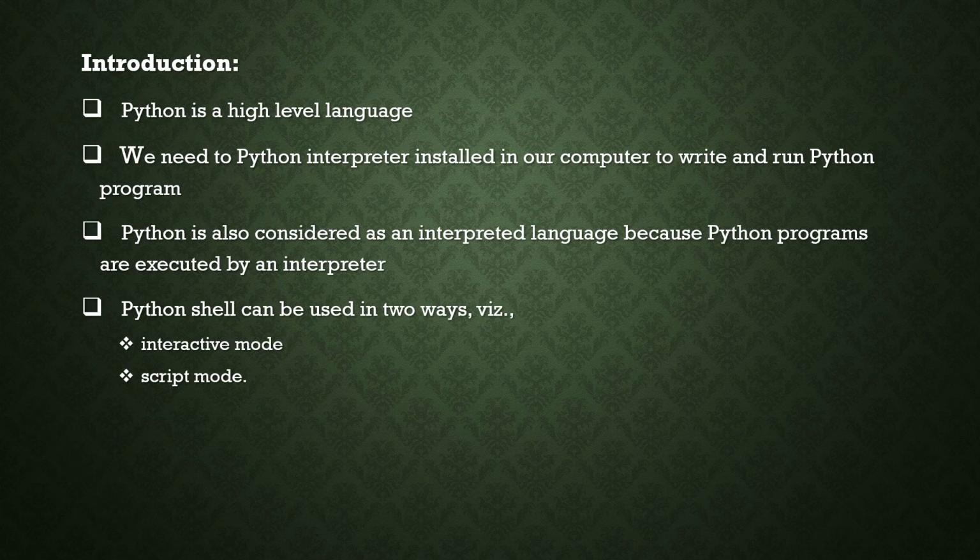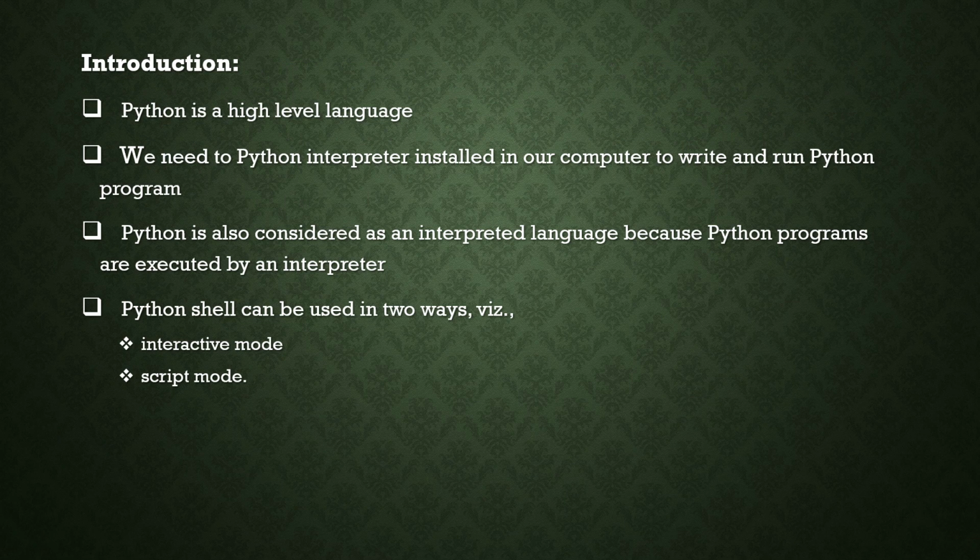And next is script mode. Script mode means we can write a whole program and run it instead of executing individual statements. Script mode is very important. This year also we have to write our programs using script mode.